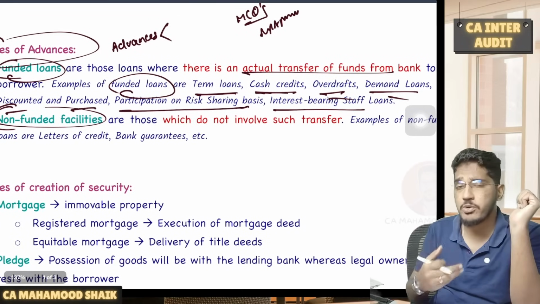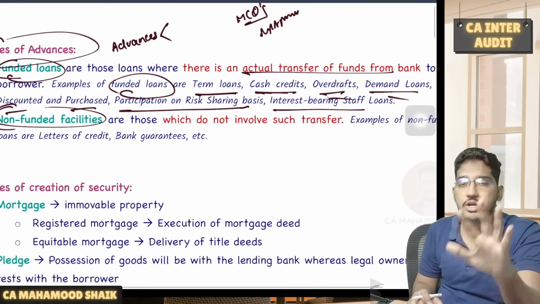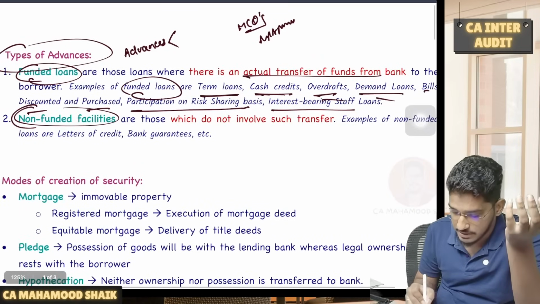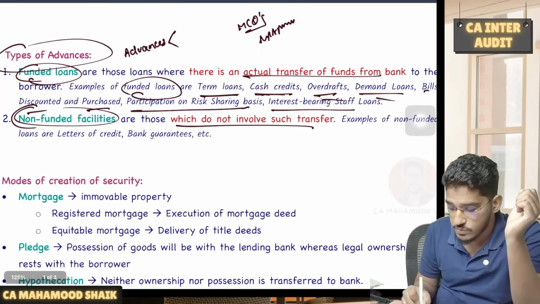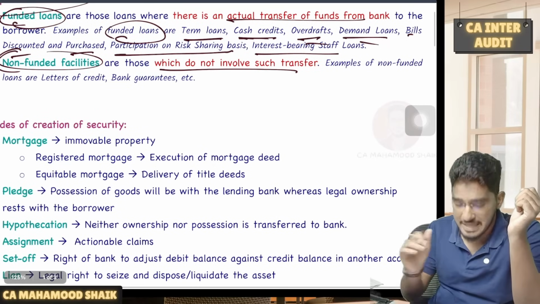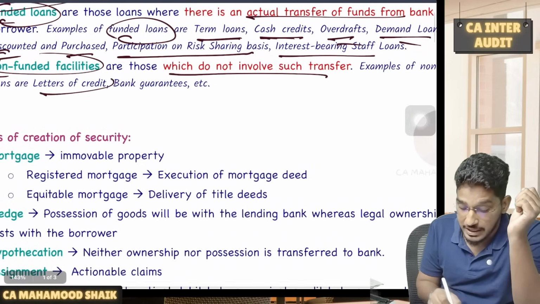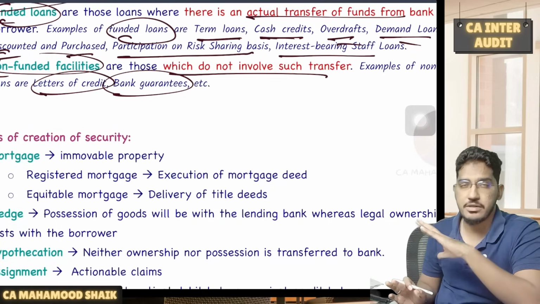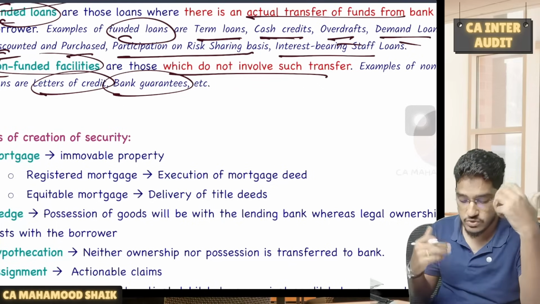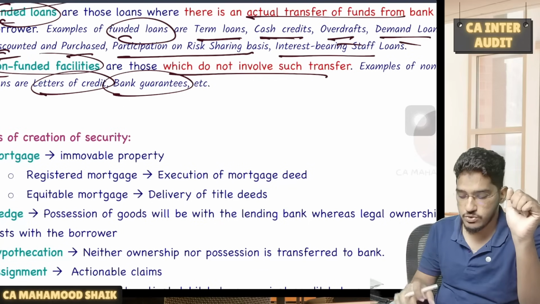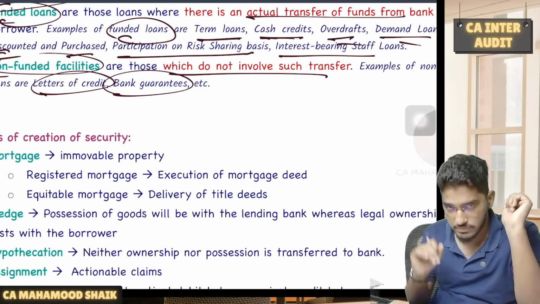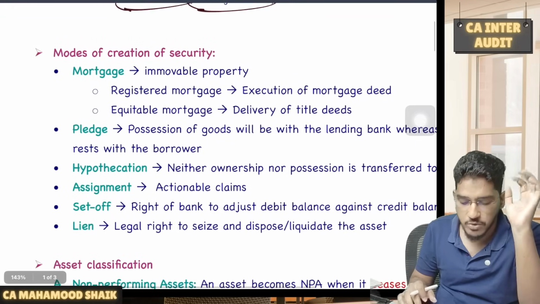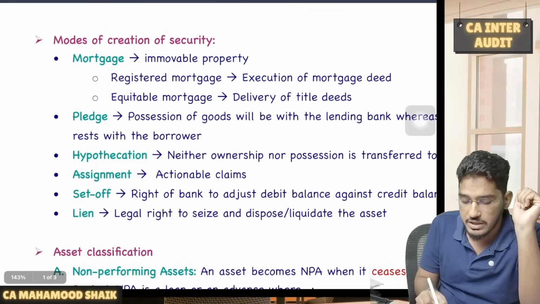Whereas banks also provide certain facilities which do not involve any actual transfer of funds. Non-funded facilities are those which do not involve such a transfer. Examples of non-funded advances are letters of credit and bank guarantees. Very important, guys. From these examples, they have tested MCQs. So this could be one important area where MCQs could be tested. Most important here is remembrance of the examples.